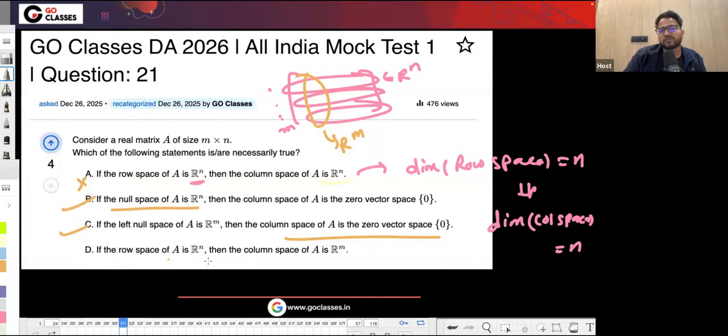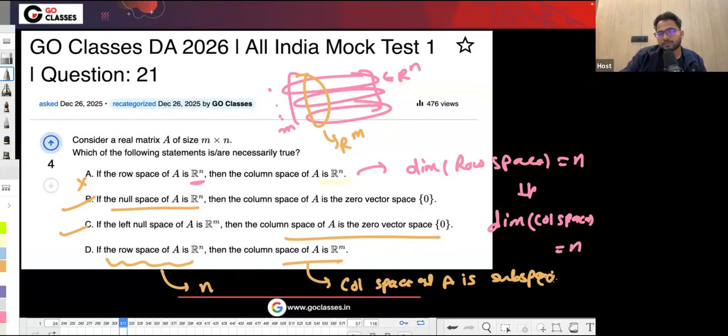Now option D is saying if the row space of A is Rn, then the column space of A is Rm. No, this is wrong. If the row space of A is Rn, that's fine, they are spanning Rn. Then the column space obviously cannot be Rm, until and unless m is equal to n. If the dimension of the row space is n, then the column space dimension also must be n. So it cannot be Rm. A better wording would be that the column space of A is an n-dimensional subspace of Rm.